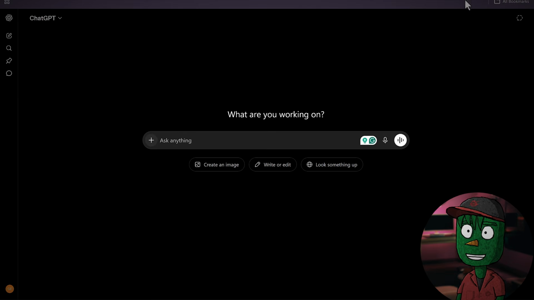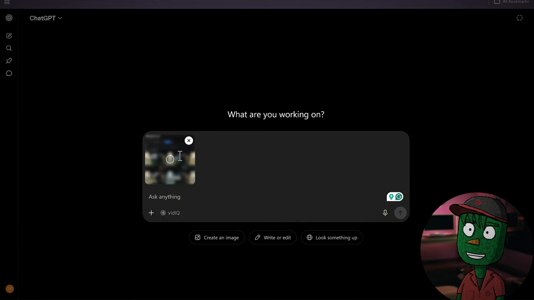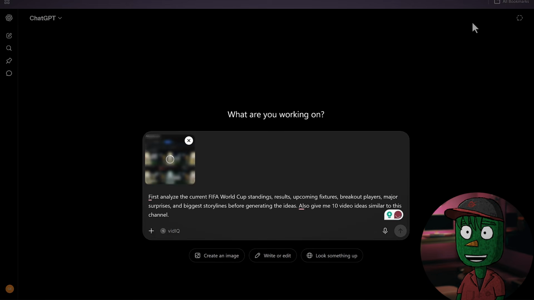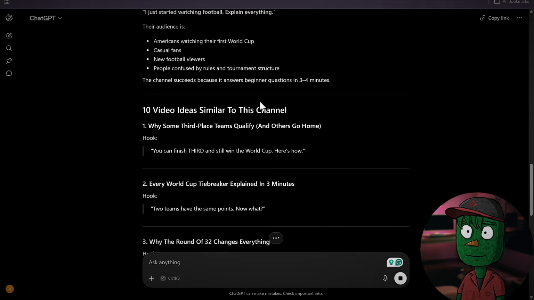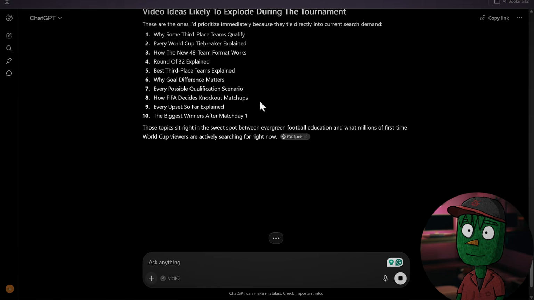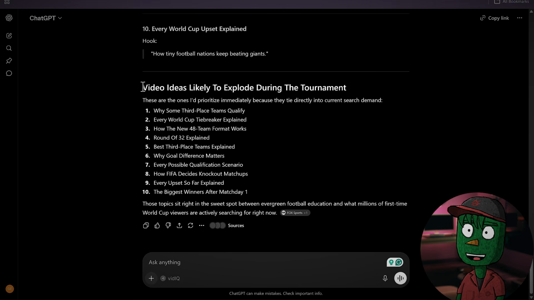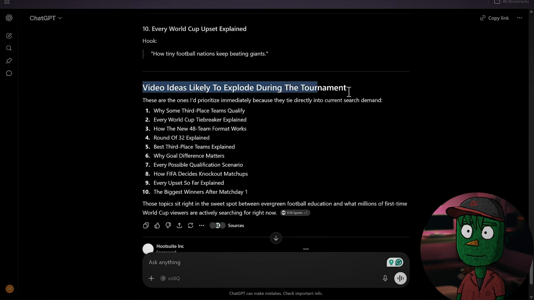The first thing you need to do is click on the plus icon and add your screenshot of that channel. The next thing is to paste the prompt. You copy it from the Google Doc file and then just click on Generate, give the AI some time. Then it's going to analyze the FIFA World Cup so far, but here is where I want you to focus. So just scroll down to where you see 10 video ideas similar to this channel, right? Just go through them and pick the one that you are interested in.